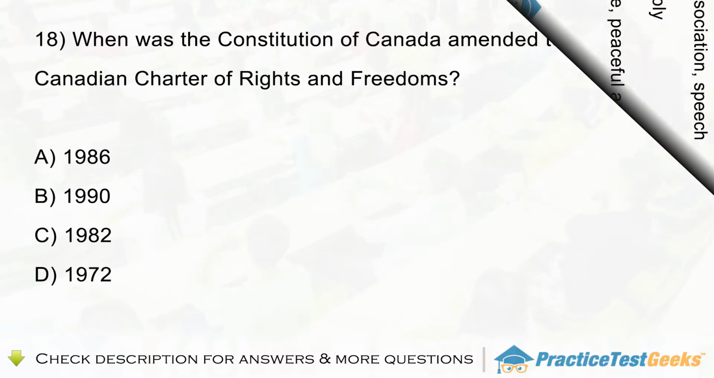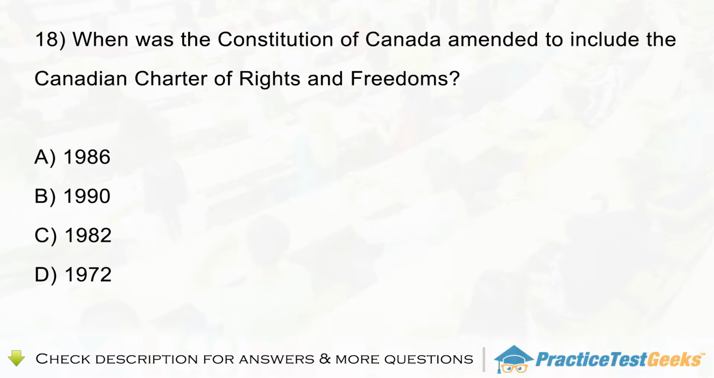Question 18. When was the Constitution of Canada amended to include the Canadian Charter of Rights and Freedoms? A. 1986. B. 1990. C. 1982. D. 1972.